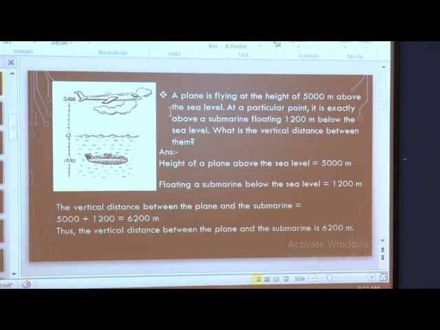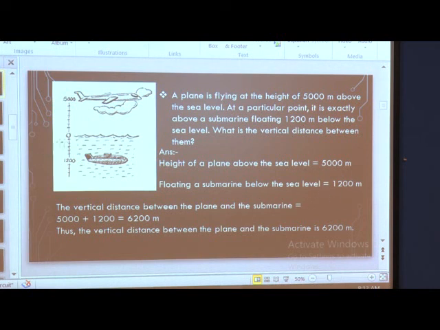Now, because of the word problem, we have to write the statement. The height of the plane above the sea level, this is the sea level, is 5000 meters. The submarine is floating below the sea level at 1200 meters.